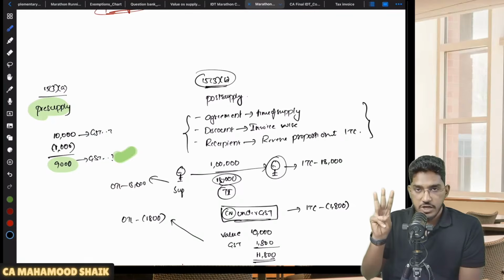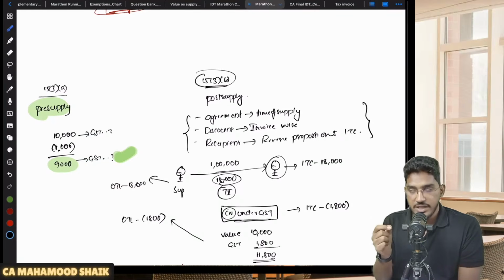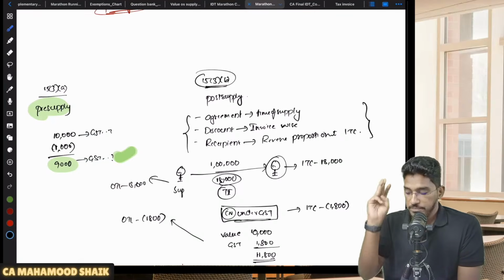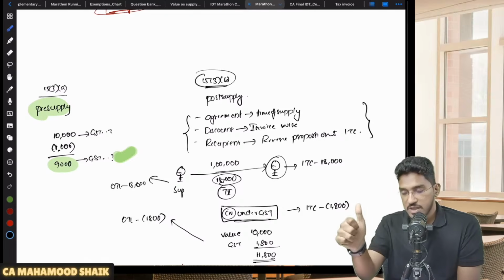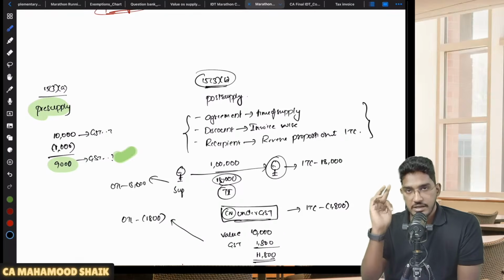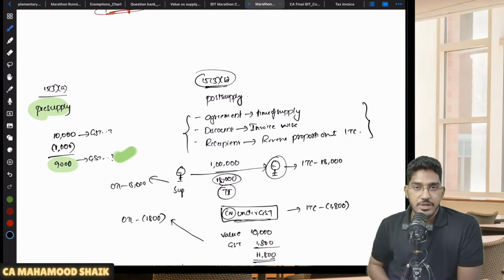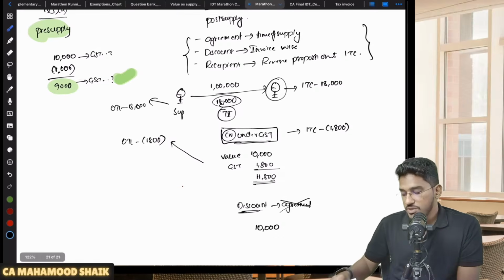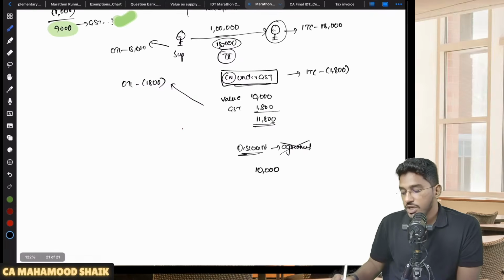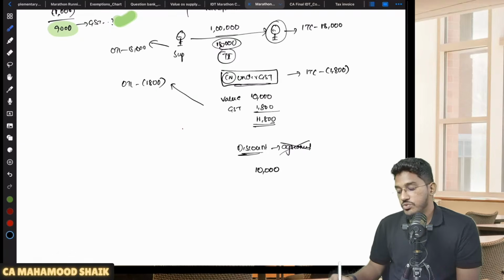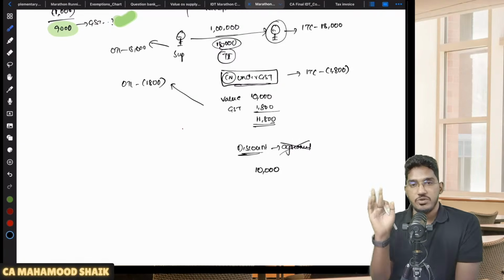So 3 conditions are required to be fulfilled to reduce your GST liability. Number 1, there must be an agreement at the time of making supply. Number 2, you should be able to calculate the discount invoice wise. Number 3, the recipient should be able to reverse a proportionate ITC. Here the first condition itself is violated. There was no agreement at the time of making supply. So since there is no agreement at the time of making supply, you can give discount only on value. You can't give discount for the GST component here.